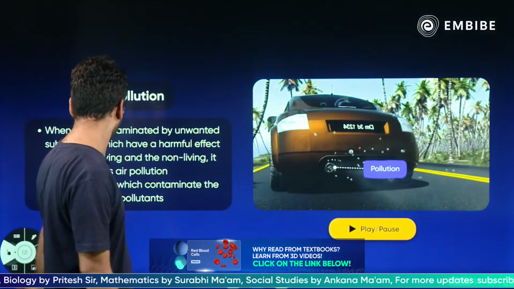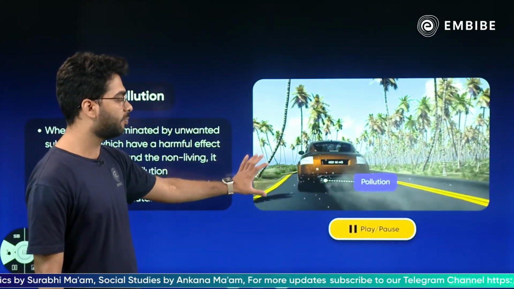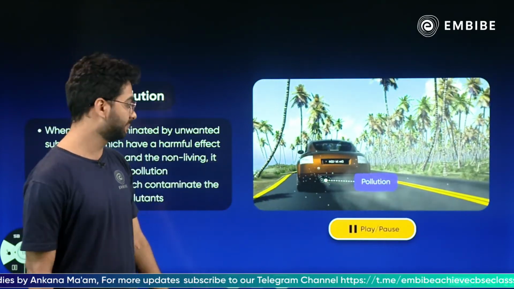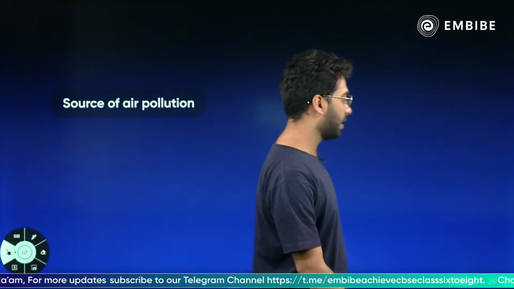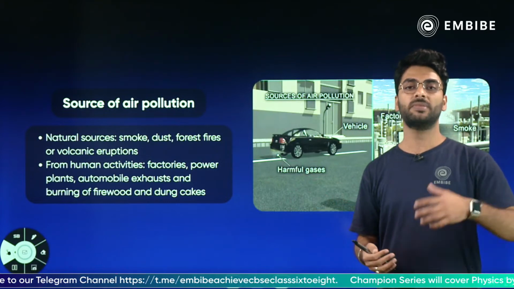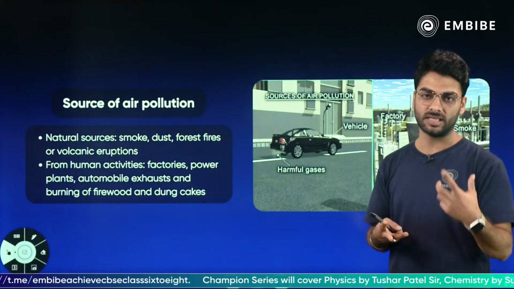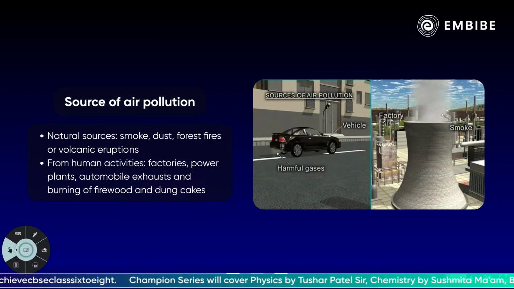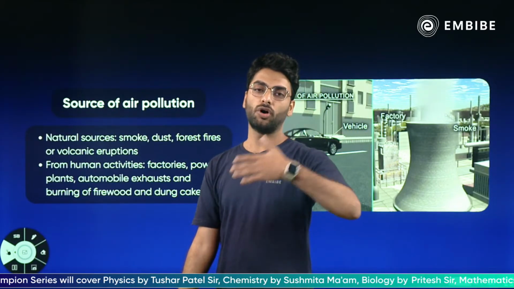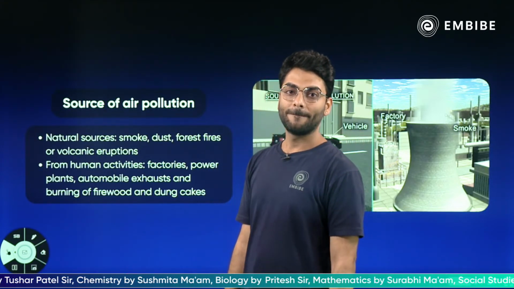Here is a beautiful visual to understand air pollution. You can see that here the air pollution is happening through the exhaust of the vehicles. Now, when I talk about air pollution, I should also know what the different sources of air pollution are. Maximum are man-made sources like vehicle exhaust, factory exhaust, burning of firewood, etc. But there are also natural causes like volcanic eruptions, forest fires, and soil erosion also causes a lot of air pollution.